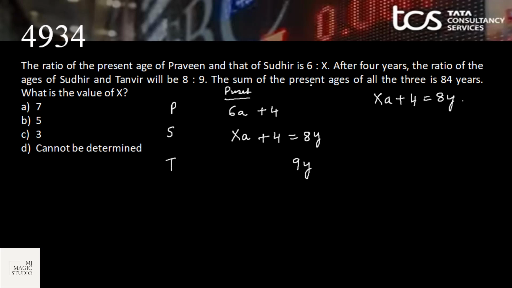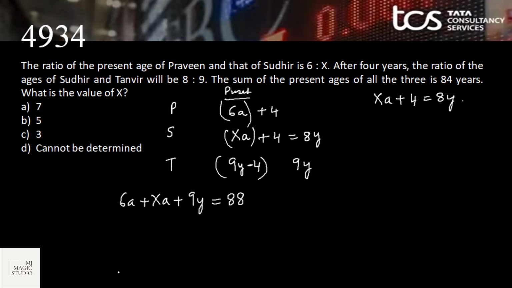The sum of the present ages of all three: present age of Tanvir should be 9y minus 4. So these three add up to 84. So we have 6a plus xa plus 9y minus 4 is 84. This is equal to 88. And xa is 8y minus 4.